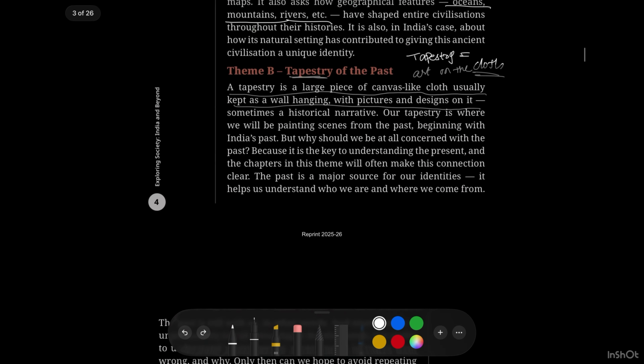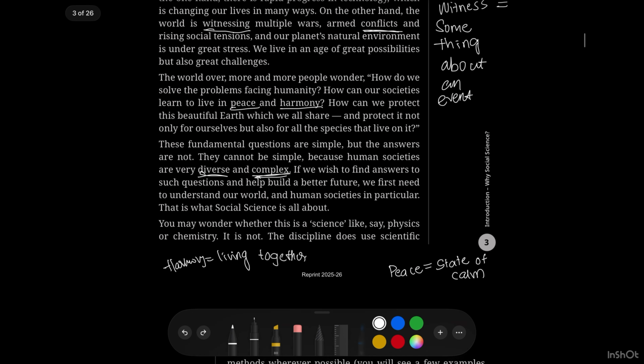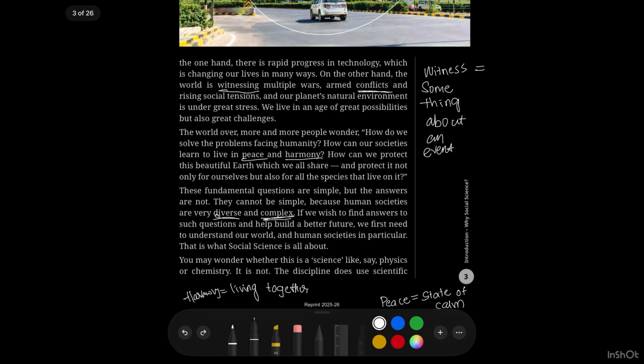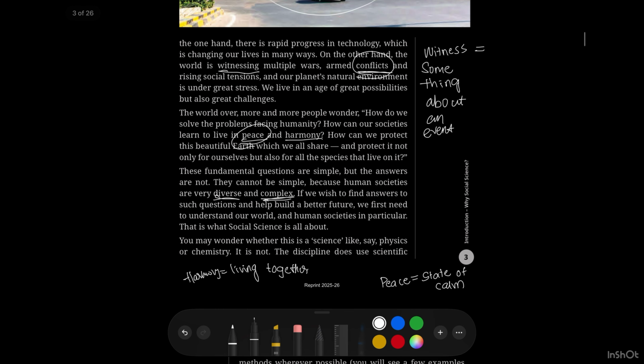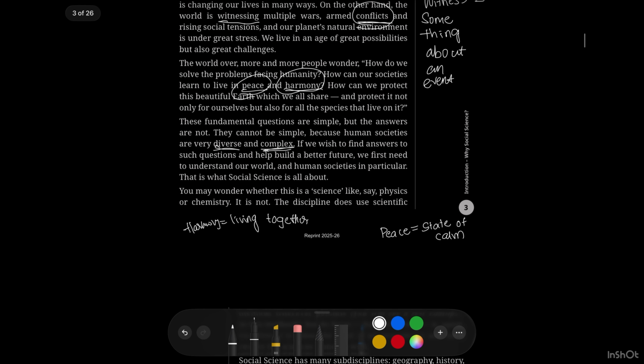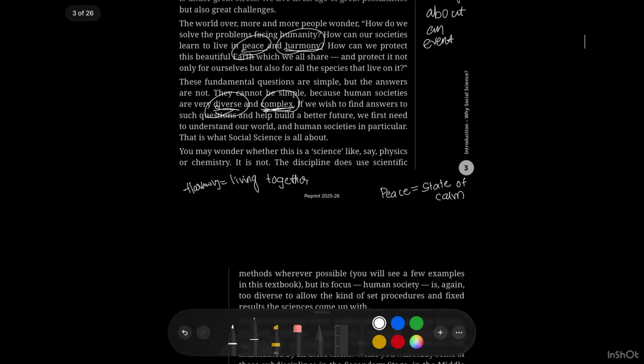At the end, there is no summary, only a lot of questions. But we have learned some beautiful words in this introductory part. Witness means something about an event. Conflicts means a fight between two people. Peace means a calm state of mind. Harmony means living together. Diverse means different. It is very broad. Complex means it is not a simple thing.